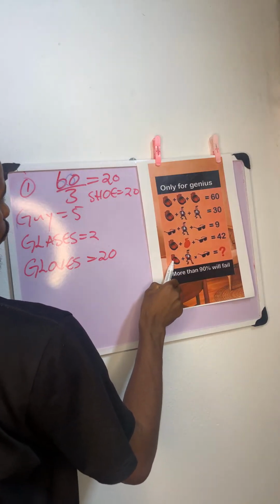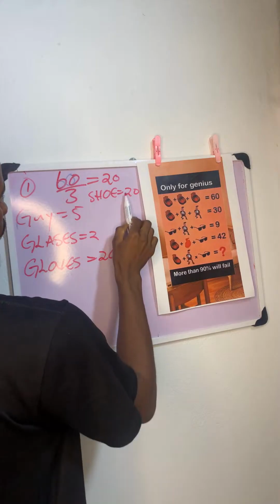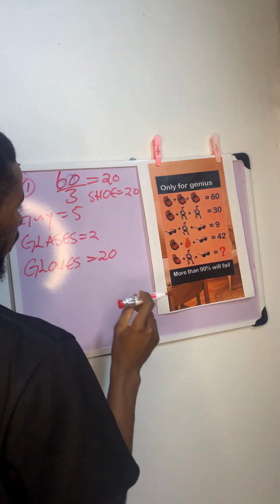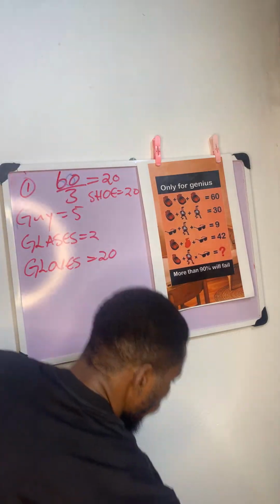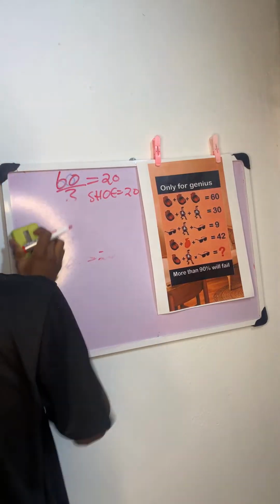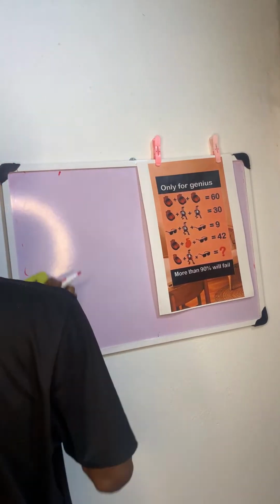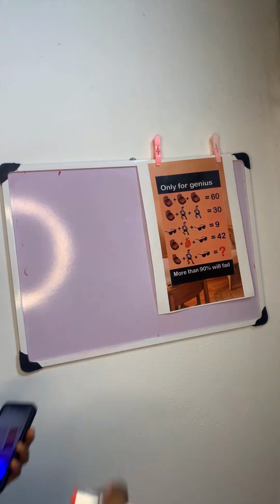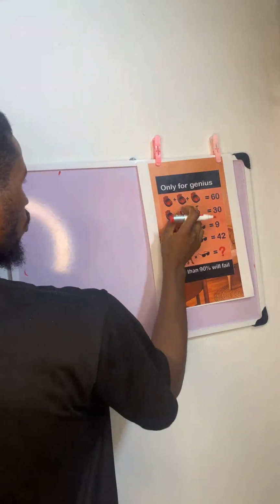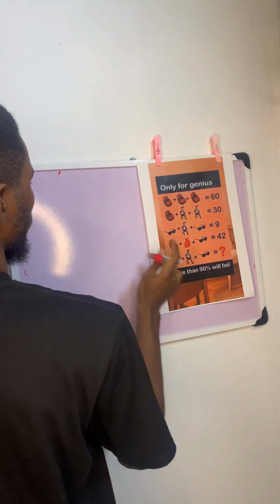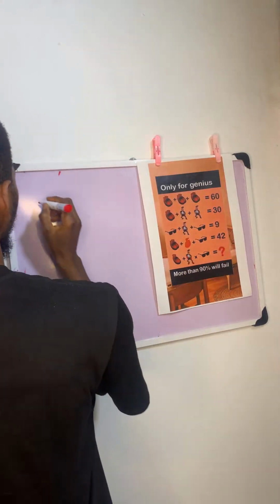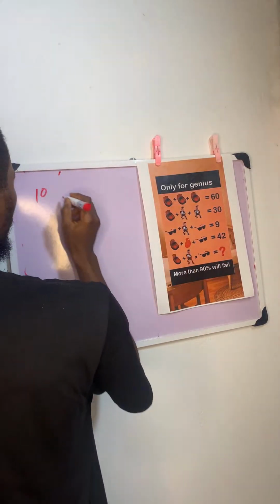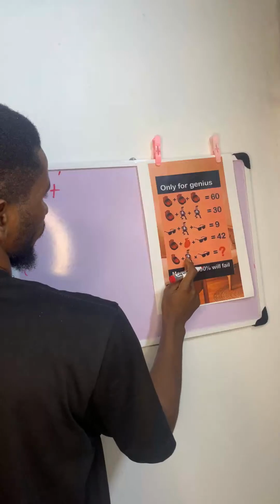Now we have one shoe. Here it was two shoes. If two shoes gives you 20, that means one shoe is going to give you 10. So the first one, if two shoes give you 20, that means one pair of shoes is 10. So for this expression, it's going to be 10 plus. Now this guy is 5.